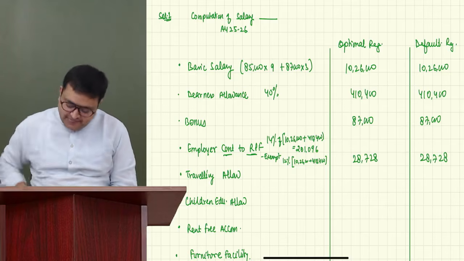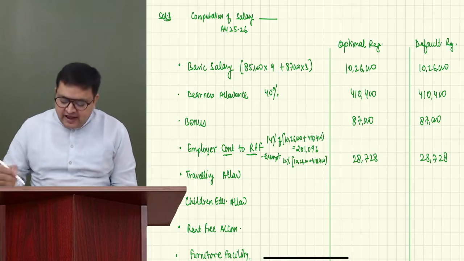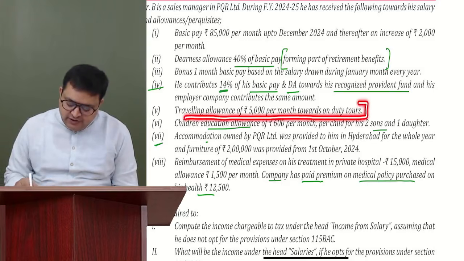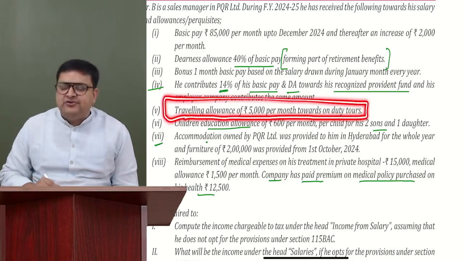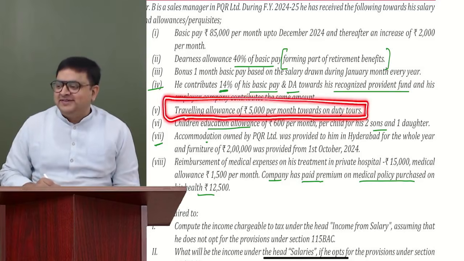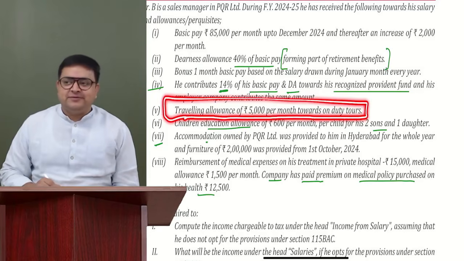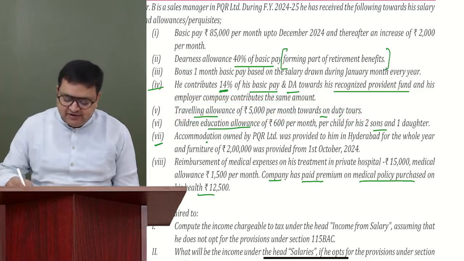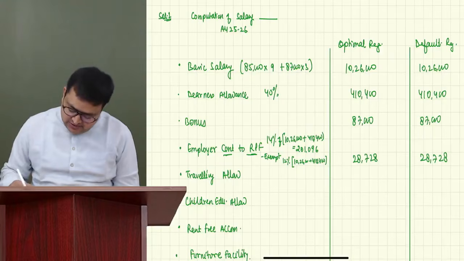Now, traveling allowance. We are getting traveling allowance of 5,000 per month towards on-duty tours. Tell me what I should do for traveling allowance. It is an official allowance and nothing is being saved, so it is an exempt amount. So I will write it exempt.